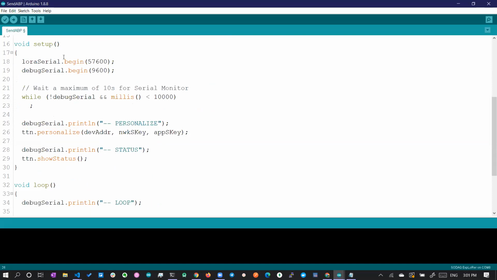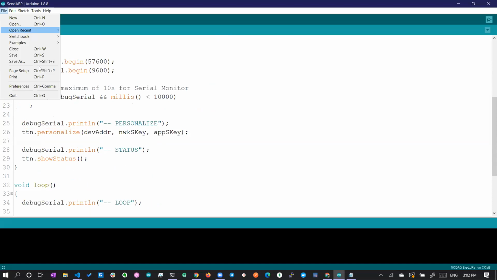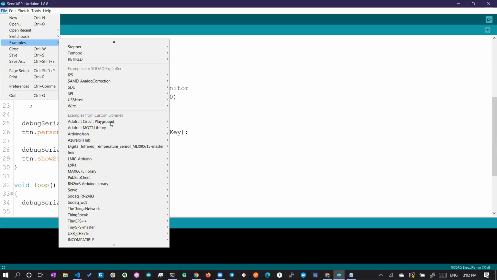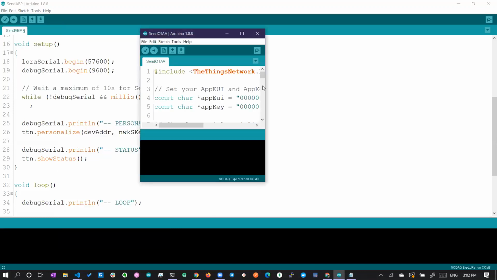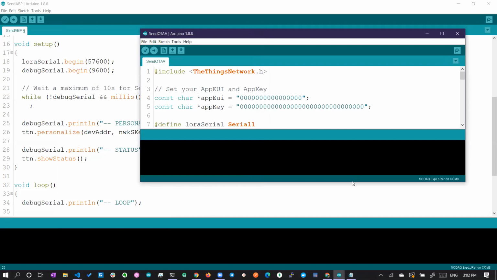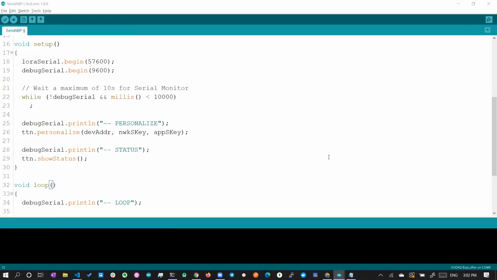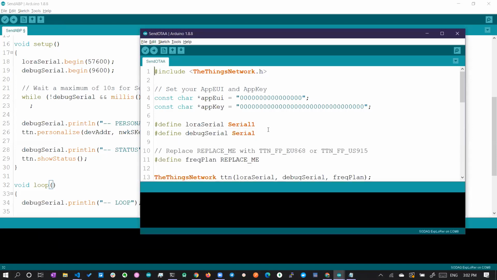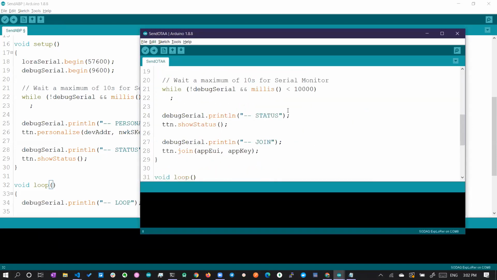Okay. And the same thing if you see OTAA. So let's open this OTAA as well. I'll go to examples, Things Network, and SendOTAA. So if you open OTAA, all the code will look kind of similar, but instead of having device address, network session key, and app session key, you will have the app EUI and app key, and everything else is the same. But here, instead of connecting using ttn.personalize, you'll be directly using ttn.join. So here you have to give the app EUI and app key.